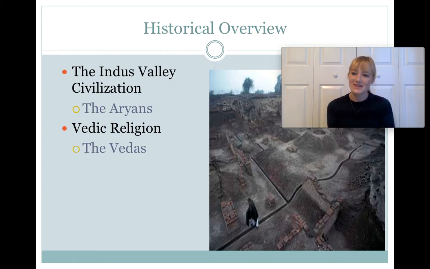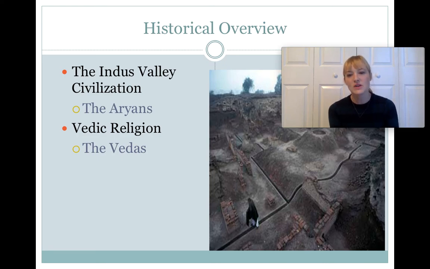They are the most sacred text in Hinduism, and despite the diversity of beliefs and understandings about what Hinduism is, the Vedas are often used as sort of a litmus test of who is or is not Hindu. If someone sees the Vedas as a sacred text, even if they haven't read much of the Vedas, they haven't studied them that much, then they could be considered a Hindu. Even if they have very different beliefs from other Hindus, if they look to the Vedas as a sacred text, then they could be considered a Hindu.